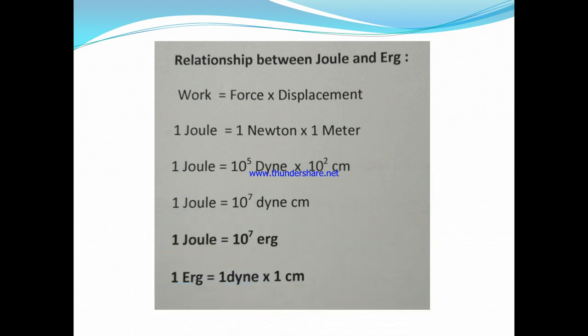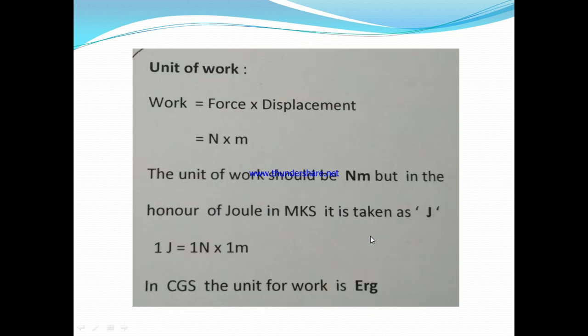Work can be measured in Newton meter. Work is equal to force into displacement, so the unit of work should be Newton meter.